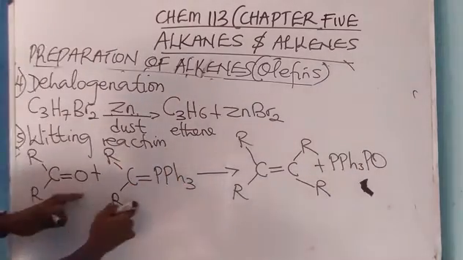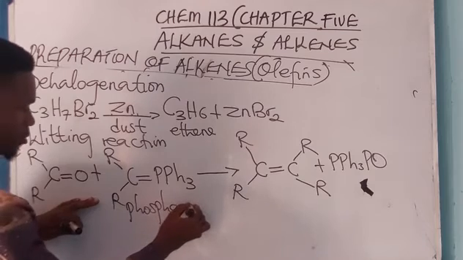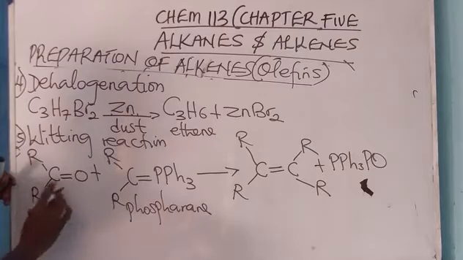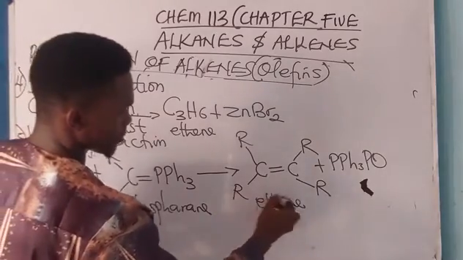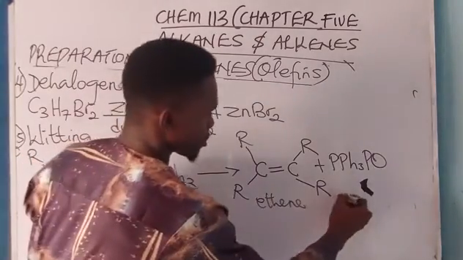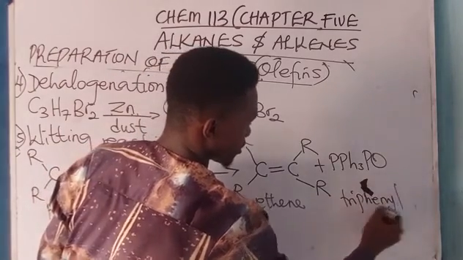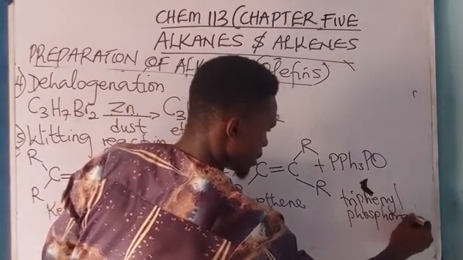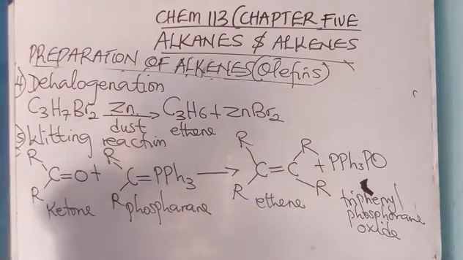So this guy is called a phosphorane. When the phosphorane is reacted with the ketone, it will produce this alkene. The other product is called triphenylphosphine oxide.